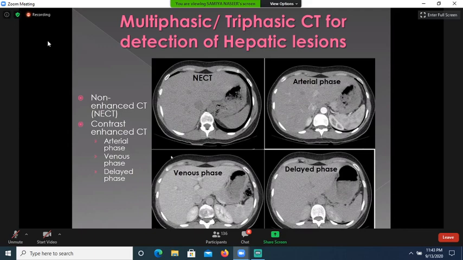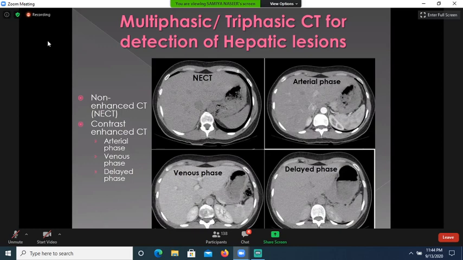Here this is the aorta showing contrast enhancement, but now the washout of contrast is seen from the aorta, and a little bit of IVC can be visualized, and there is homogeneous enhancement of the liver.